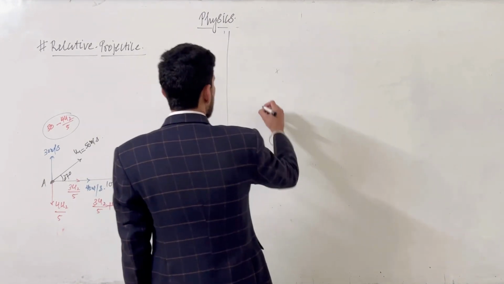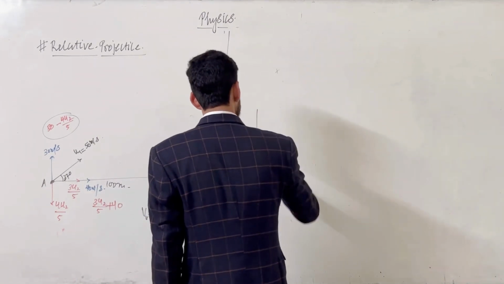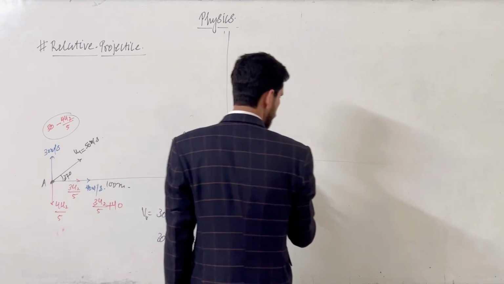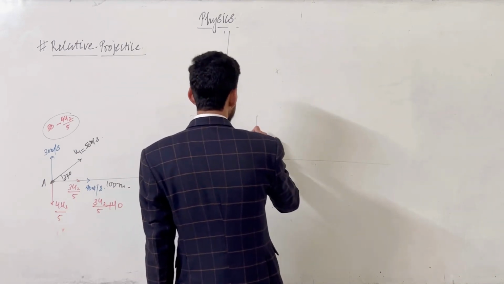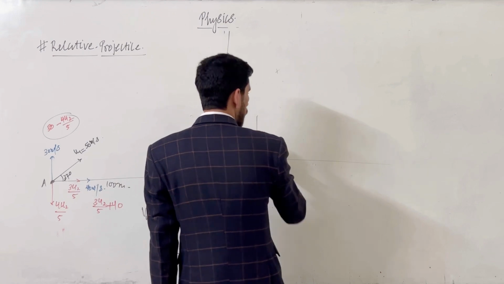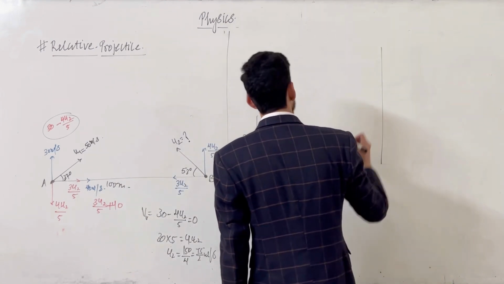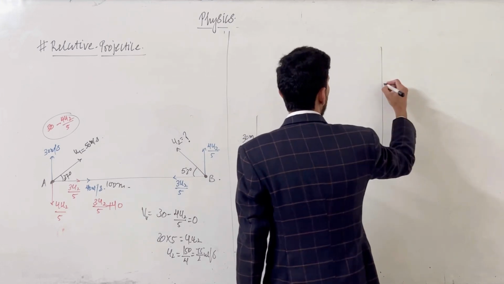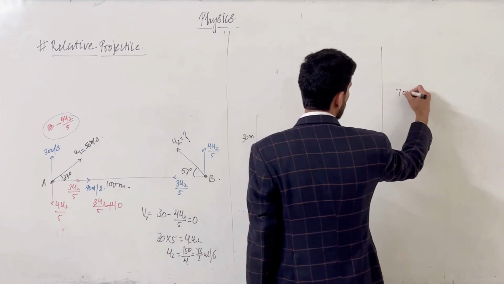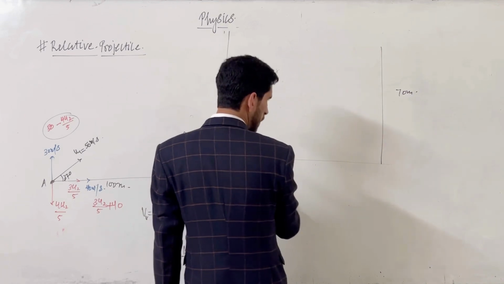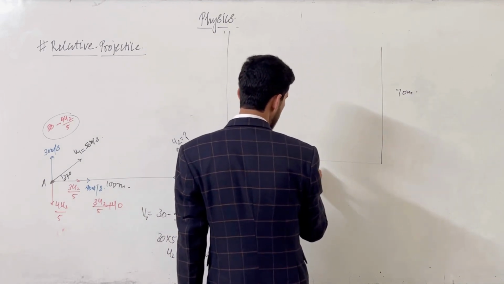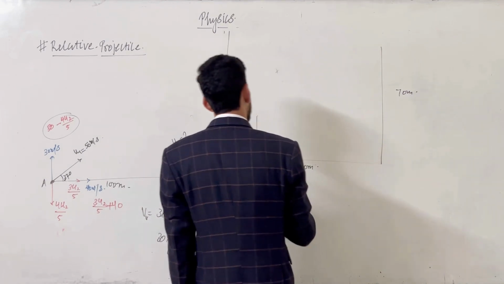Okay, suppose here we are standing at a height of 30 meters, and your one friend is standing on the top floor, at a height of 70 meters, and the distance between these two buildings is 40 meters.